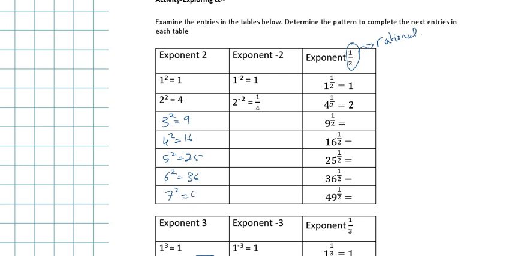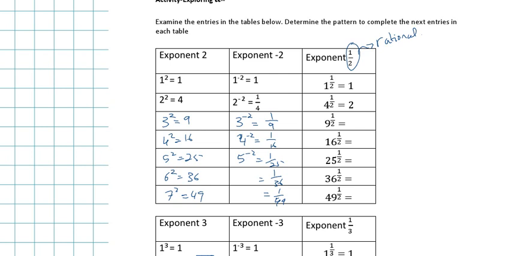And then if I do the negative exponent, it's going to be 1/9, 1/16, 1/25, 1/36, 1/49. So what I've noticed is that the negative exponent is the flip of the positive exponent.